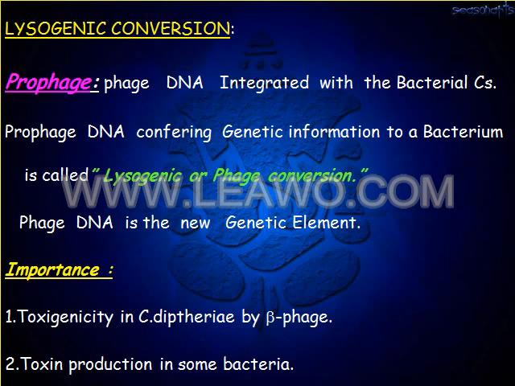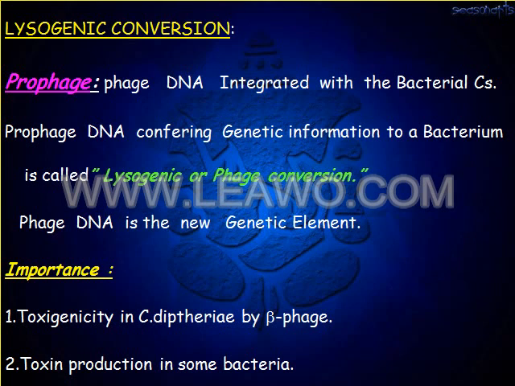The best example is Corynebacterium diphtheriae. In this diphtheria bacillus, the chromosome is integrated with the bacteriophage. Once this bacteriophage is integrated with the chromosome of the Corynebacterium diphtheriae organisms, it gets toxigenicity. So the organisms are able to produce the toxin. Once you remove the beta phage from the chromosome of this Corynebacterium diphtheriae, they lose their toxicity. This is one of the best examples of lysogenic conversion of the phage with the bacterial chromosome.